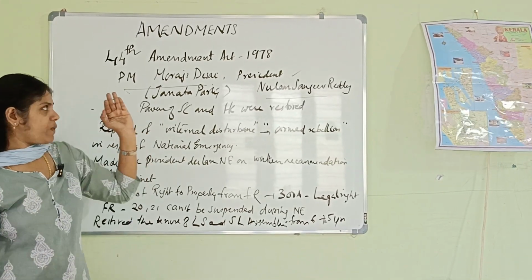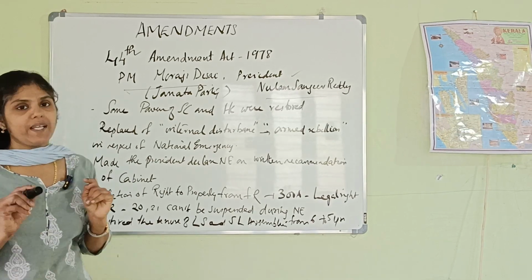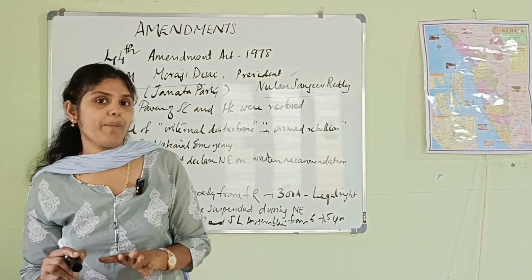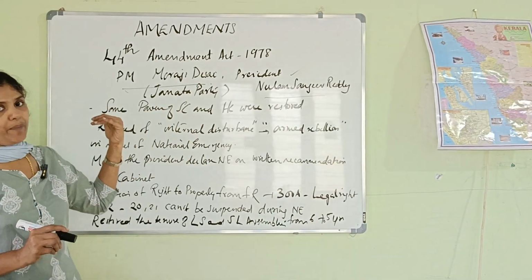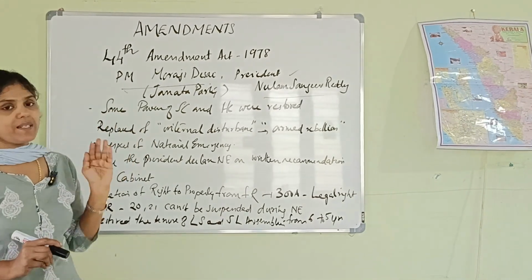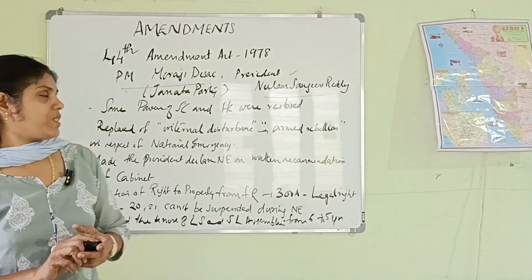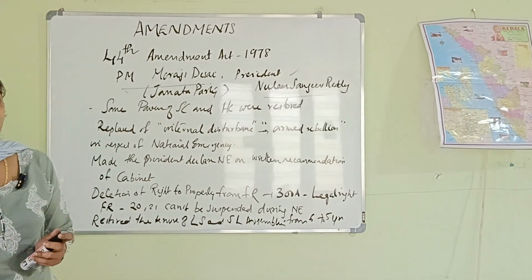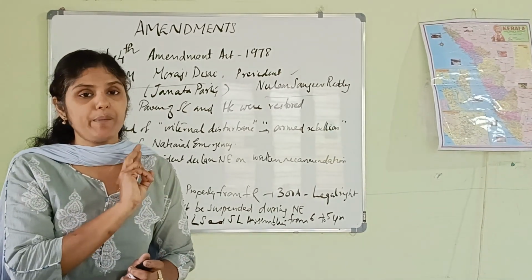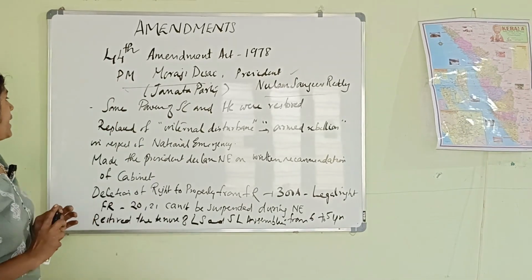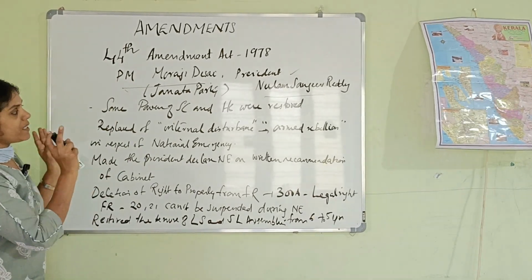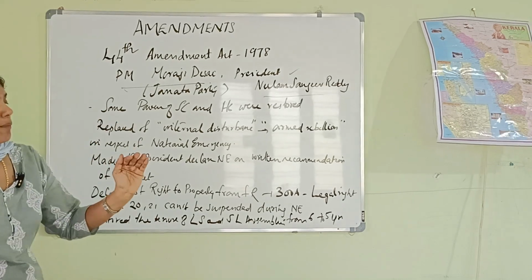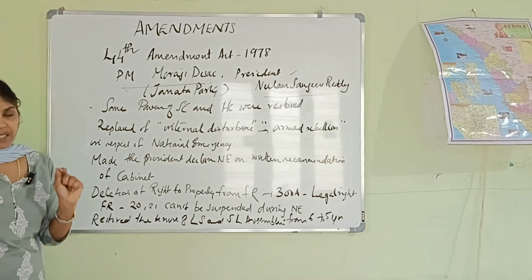Are you clear? So once more, 44th Amendment Act of 1978 was passed by the Janata Party, and the PM at that period was Morarji Desai, and the President was Neelam Sanjeev Reddy. Which are the major points? First one, some powers of High Court and Supreme Court were restored. Then it replaced the term internal disturbance with armed rebellion in respect of national emergency.